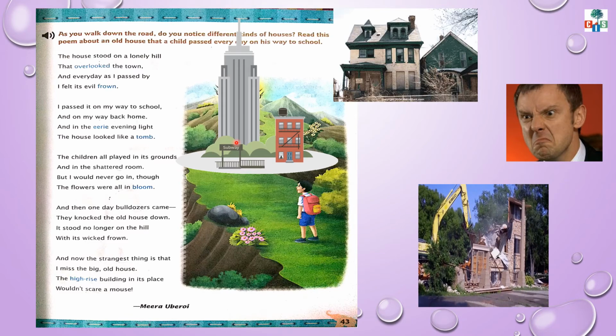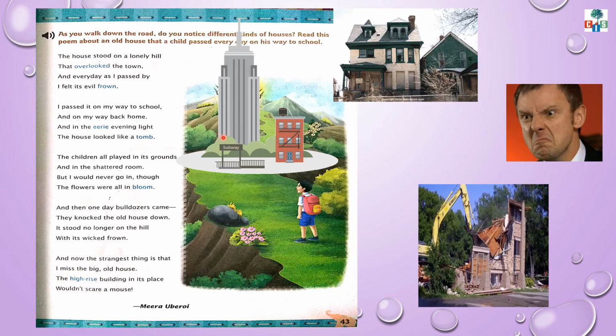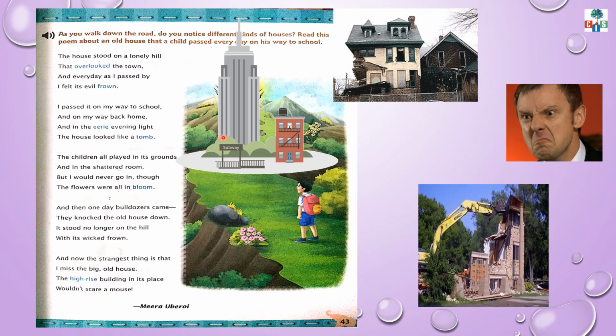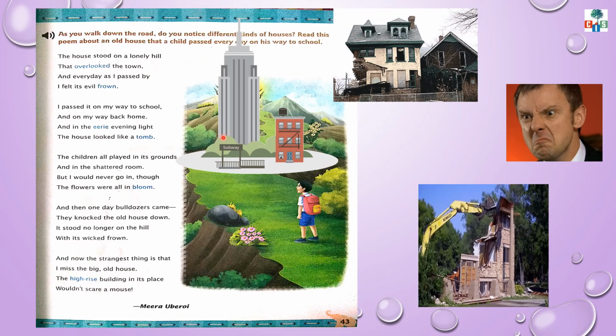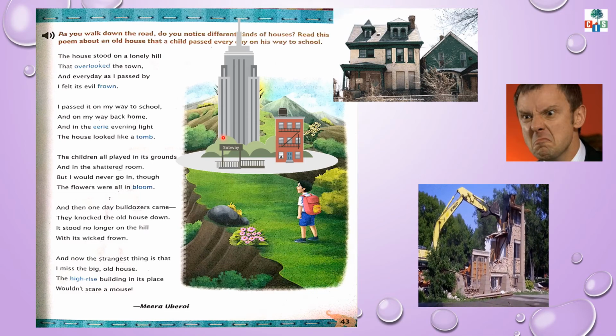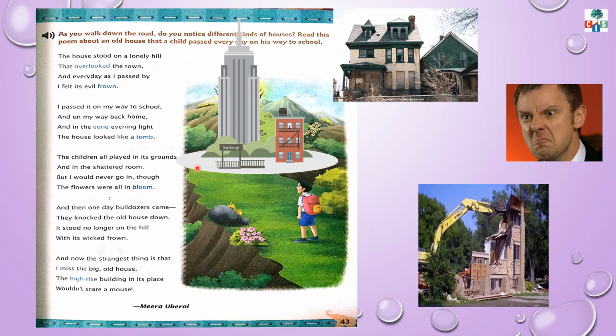High-rise means a tall building. Now the child was not afraid, but at the same time he misses that old big house. So children, don't be scared. Live happily.